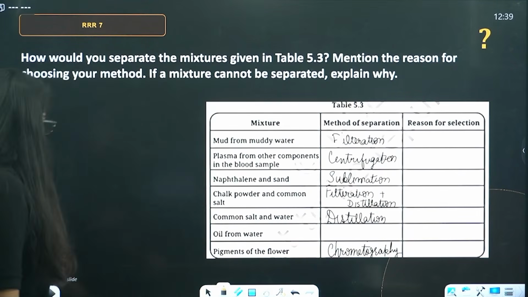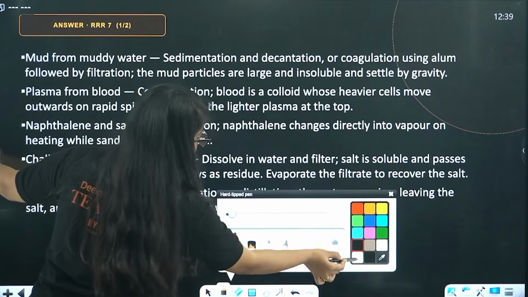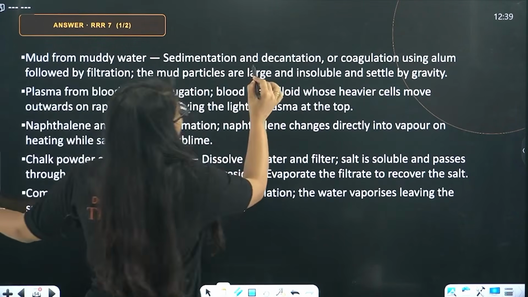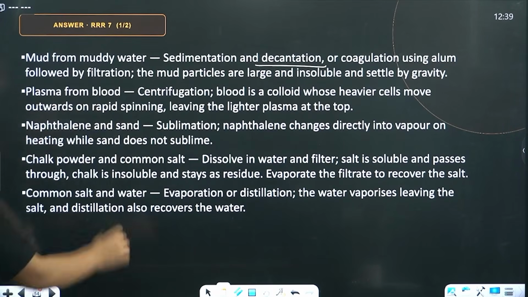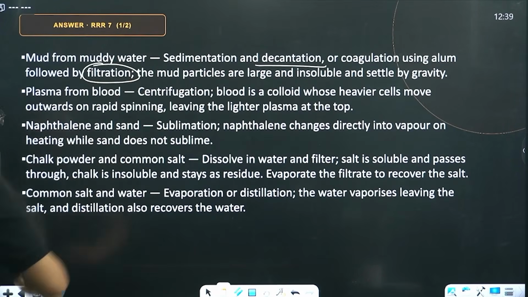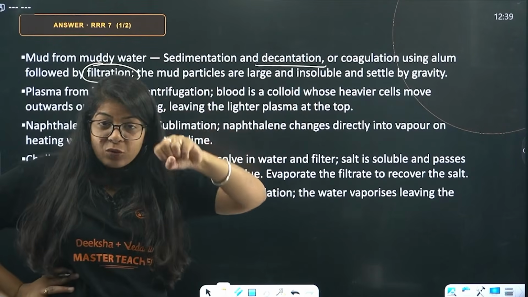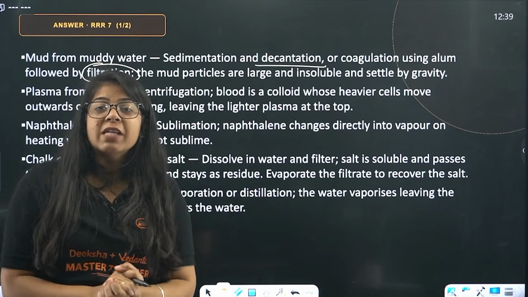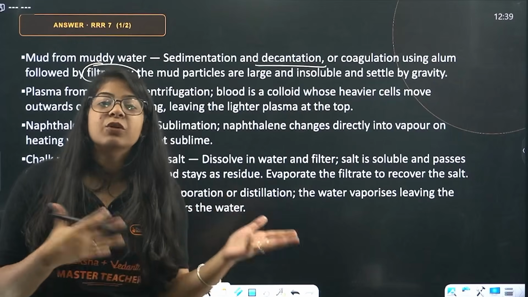Done? Next, beta, we have the answers. Mud from muddy water: sedimentation. Sedimentation is simply letting it settle down. But you can also do decantation or coagulation using alum followed by filtration. So I wrote filtration directly, but you can do this as well. What they are doing is putting alum. Alum coagulates, right? They mix up and form the sand into bigger particles, and now this sand will settle down, and then we'll do the filtration.